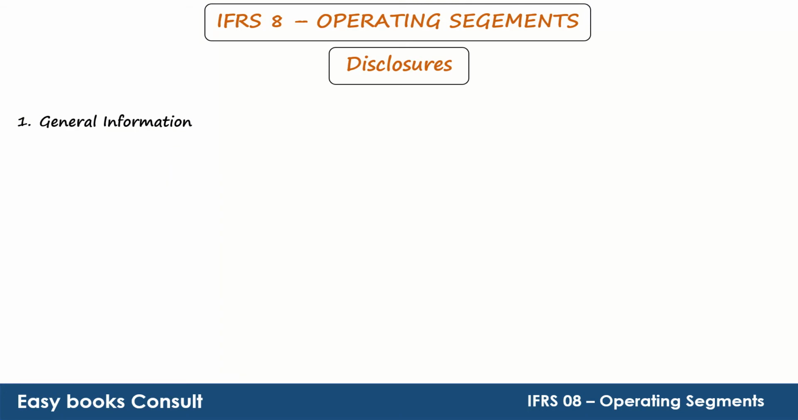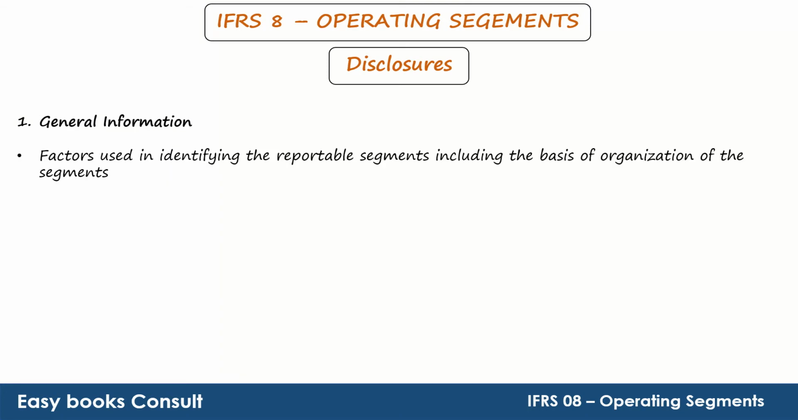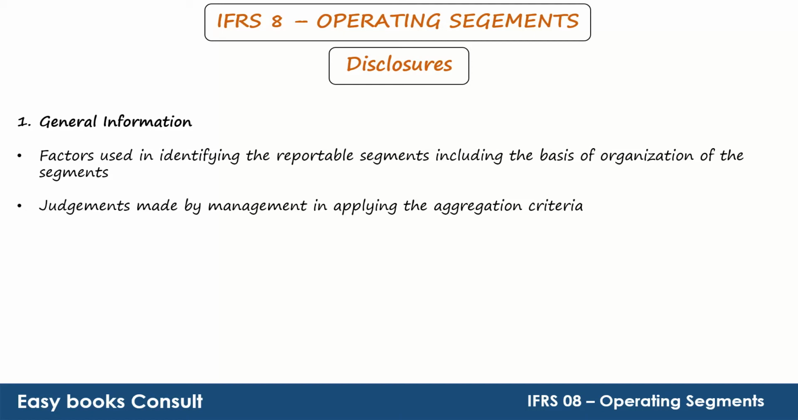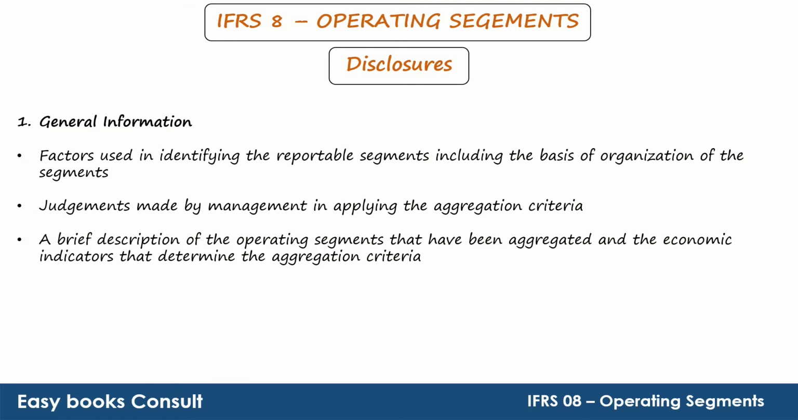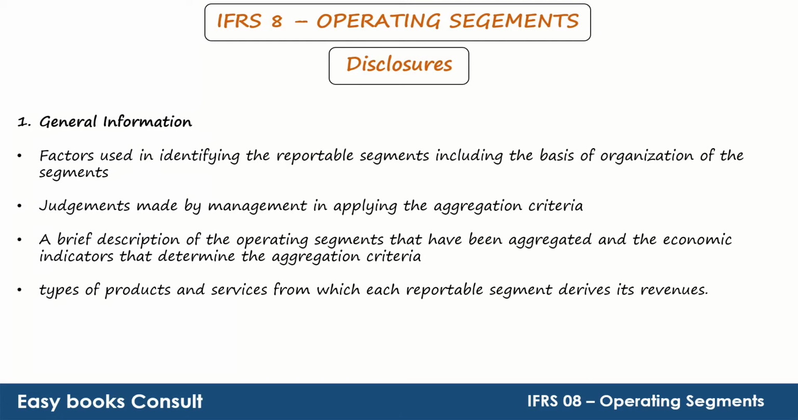Talking about general information, this can be factors used to identify the reportable segments, including the basis of organization of the segments, judgments made by management in applying the aggregation criteria, a brief description of the operating segments that have been aggregated and the economic indicators that determine the aggregation criteria, and types of products and services from which each reportable segment derives its revenue.